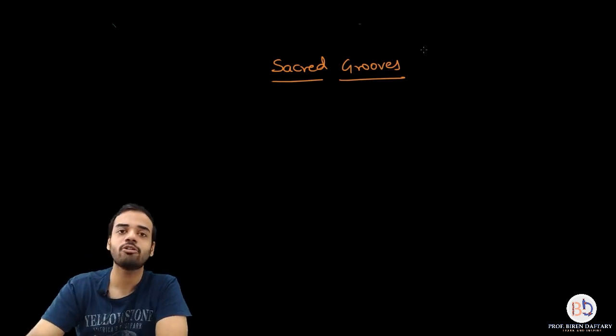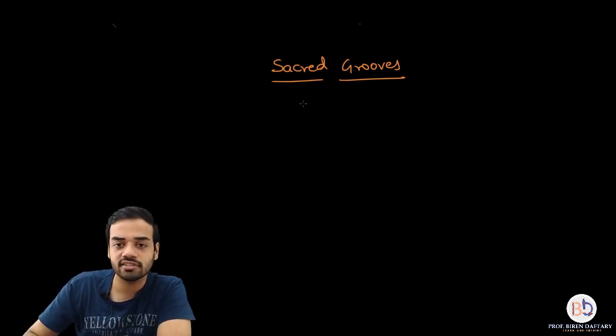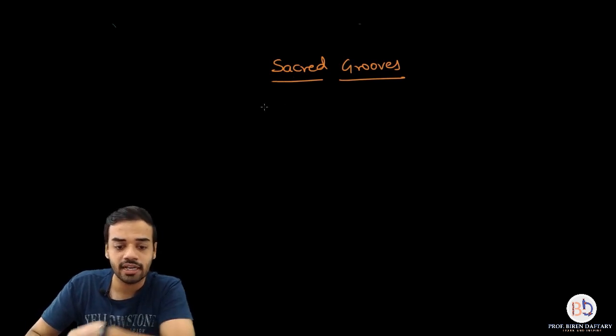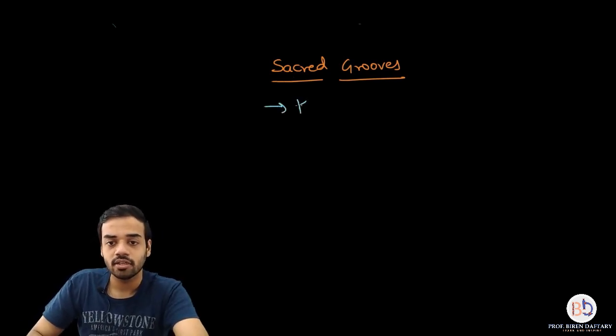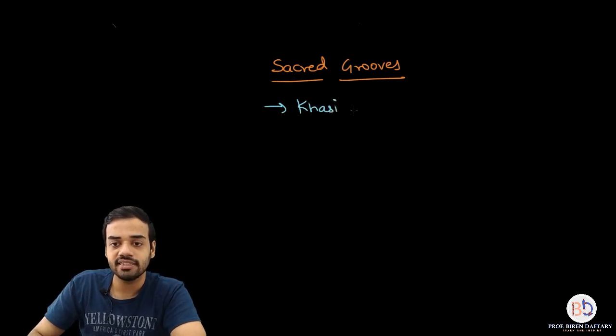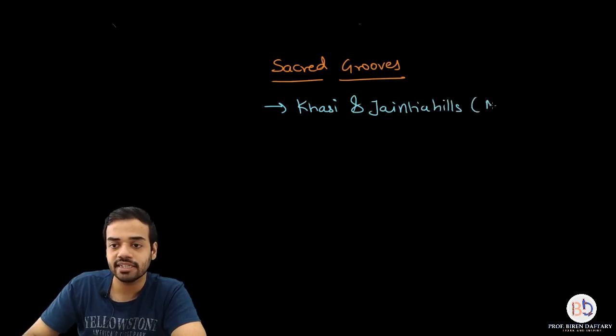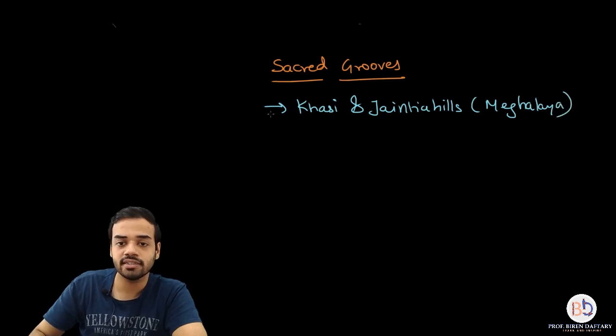There are many examples of sacred groves in India. For example, in Meghalaya, there are hills which are called, I will write down the names, Khasi and Jaintia hills. These are present in Meghalaya. Then another example is the Western Ghats.